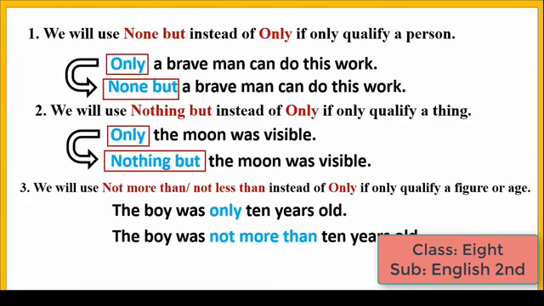So the negative sentence will be the boy was not more than 10 years old. Here not more than is used instead of only. You can also write this negative sentence, the boy was not less than 10 years old, and it will be correct.